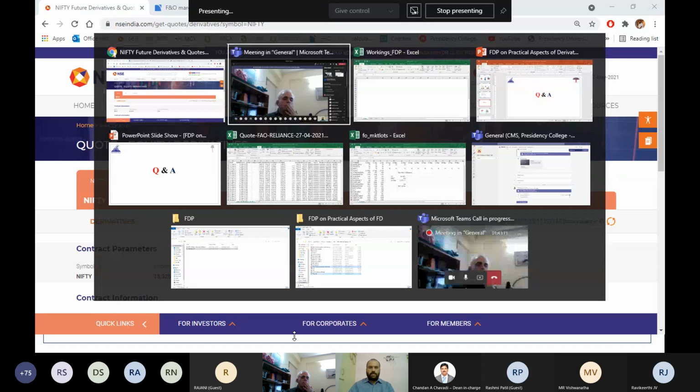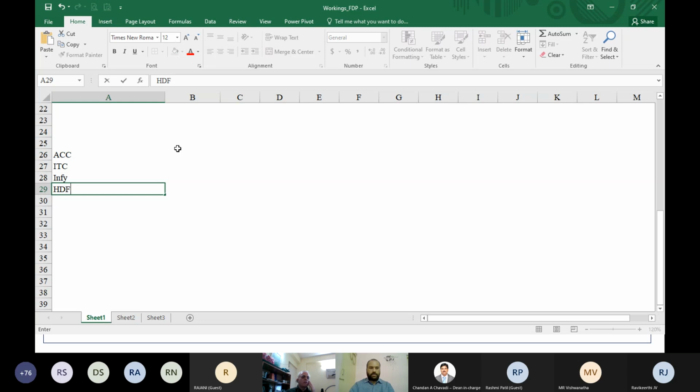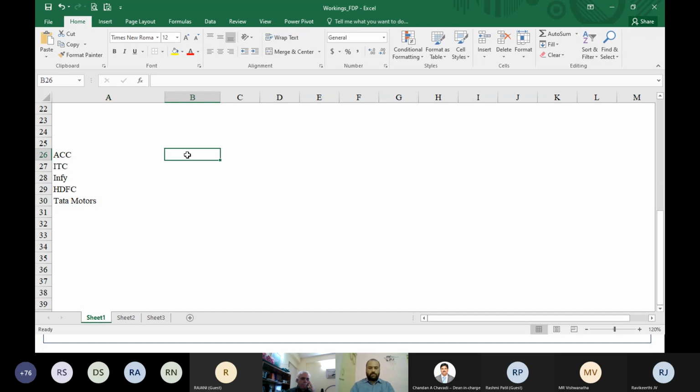First thing is you need to construct your portfolio. You should know what a portfolio beta is. Let's assume you have these 5 stocks. I'll take only 5 stocks here: ACC, then ITC, Infy, then HDFC, and Tata Motors. These are the 5 stocks, and you're going to invest around 10 lakhs here.